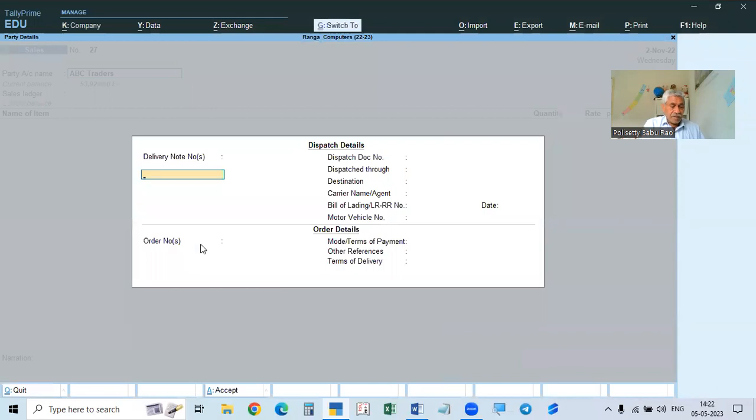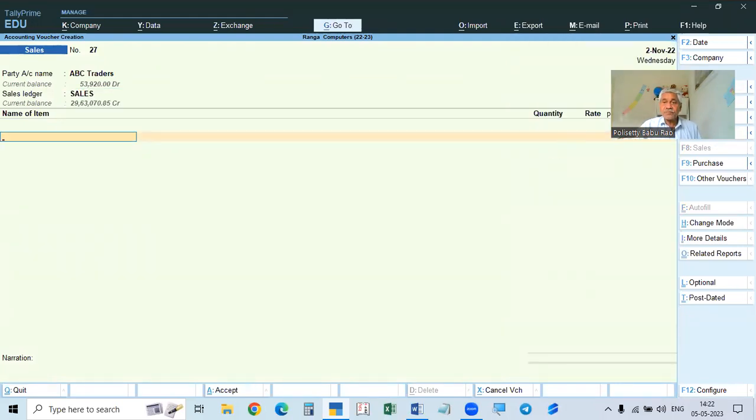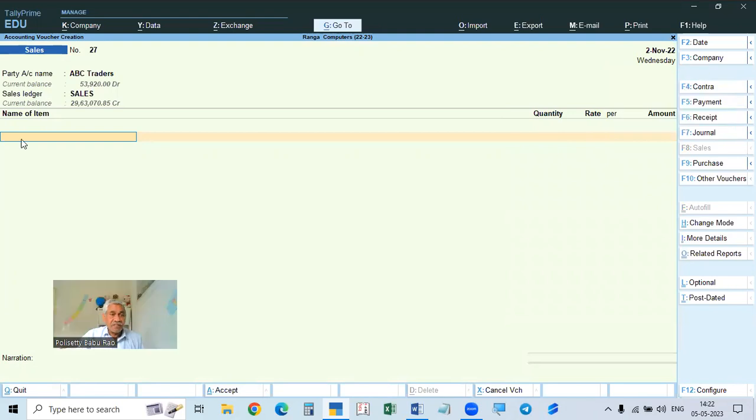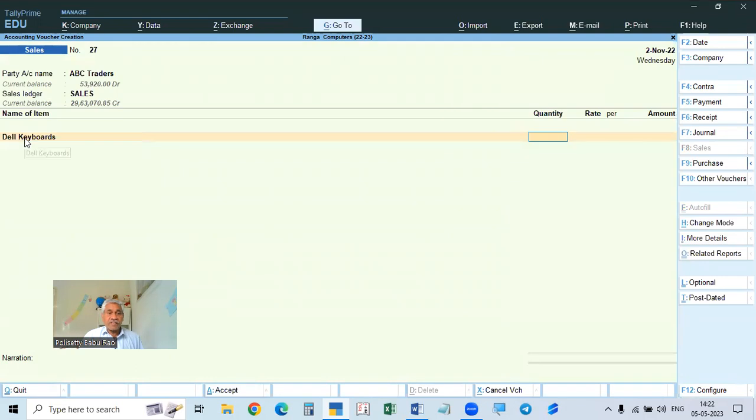We save this. Then we select the sales ledger. Here, we select the name of the item, for example, a Dell keyboard. So we select the Dell keyboard.